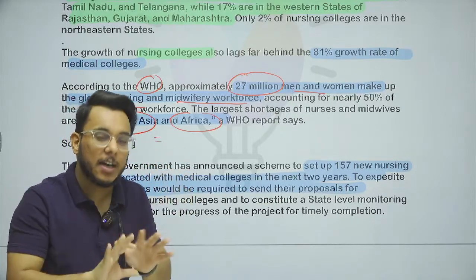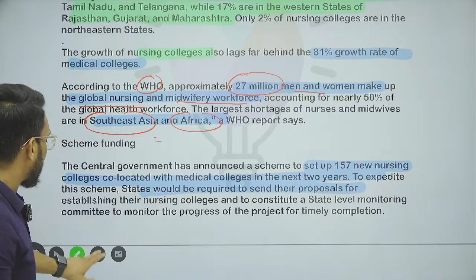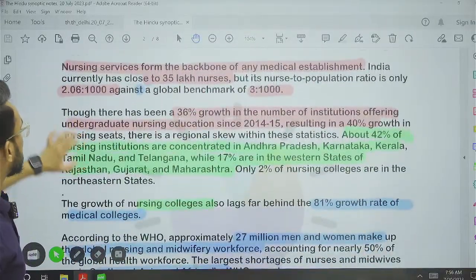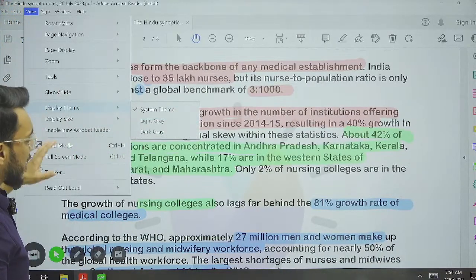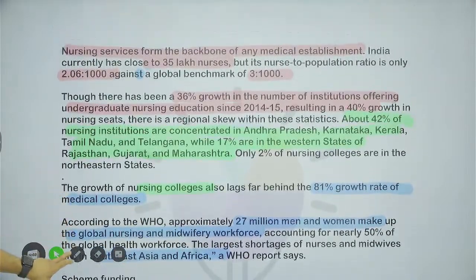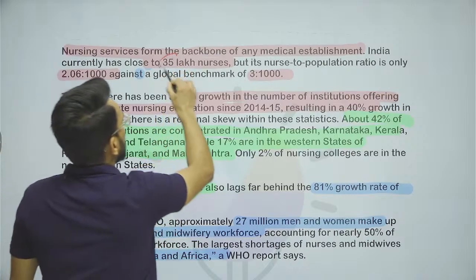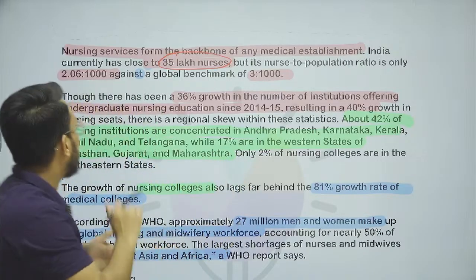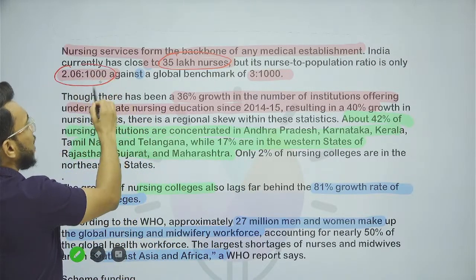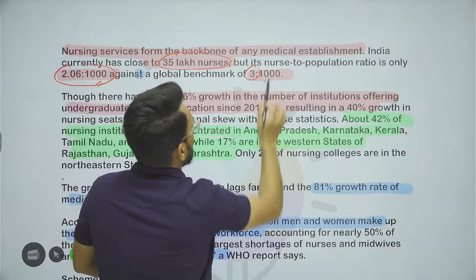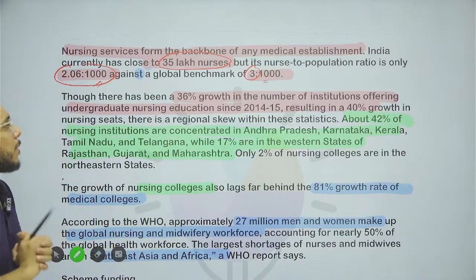How? Let's take some data with respect to India. Here we can see that in India there are approximately 35 lakh nurses, and when we compare the population to nurses data, we have 2.06 nurses per 1000 people. But what is the global benchmark? The global benchmark is 3 nurses per 1000 people. So we don't have an adequate number of nurses.